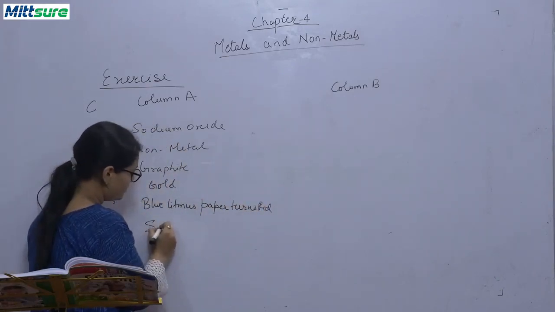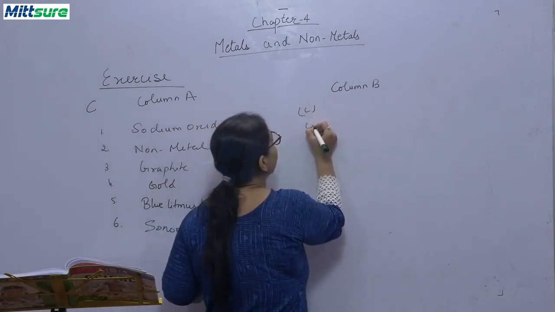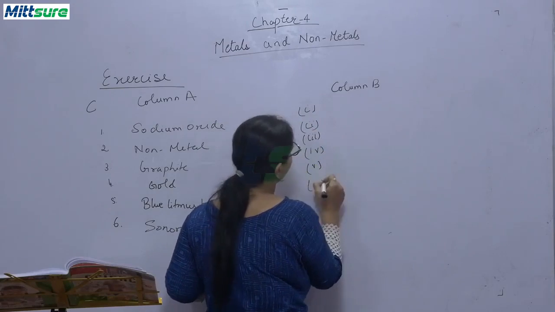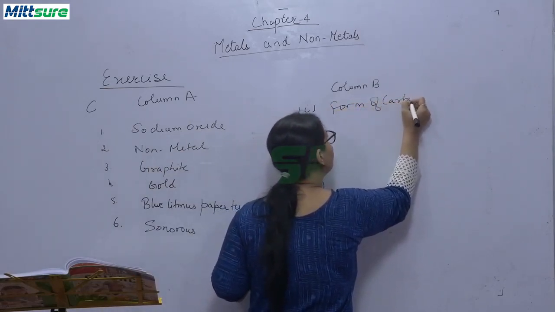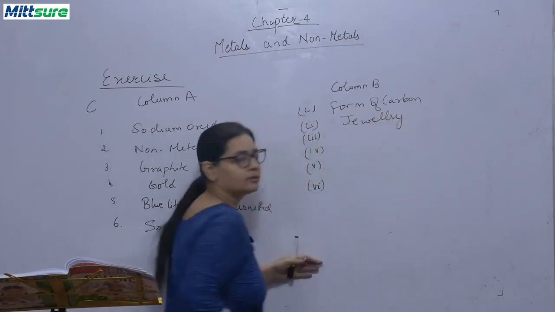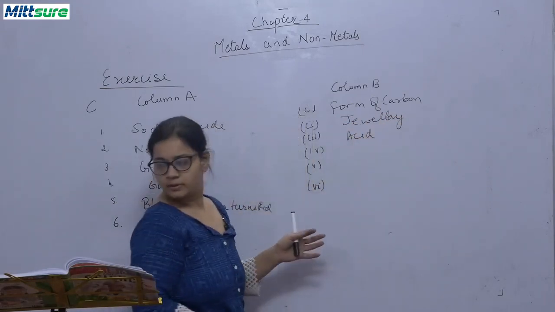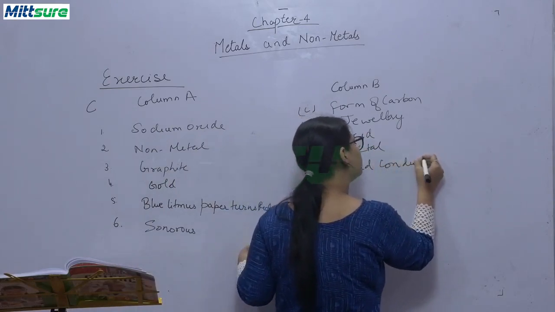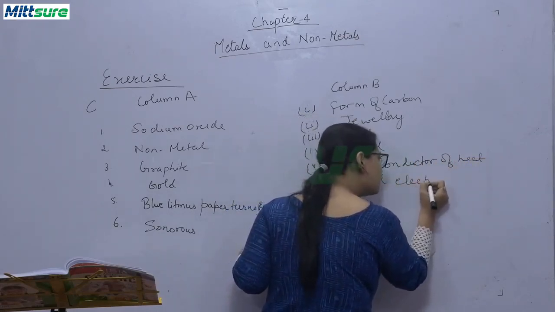Now we will be writing the column B. Okay, the options are: form of carbon, jewelry, acid, metal, bad conductor of heat and electricity.